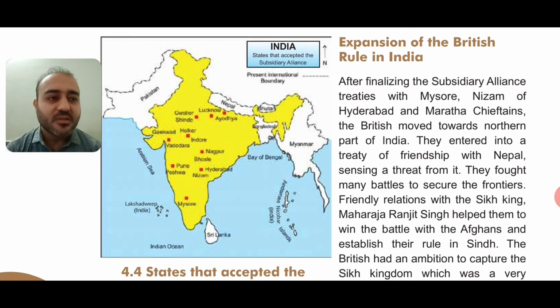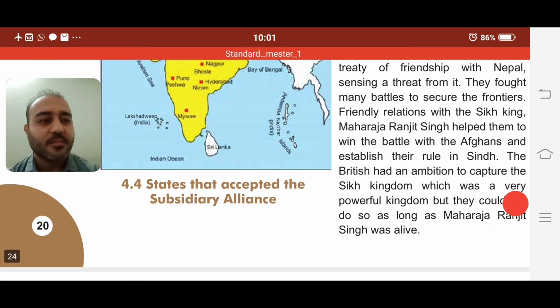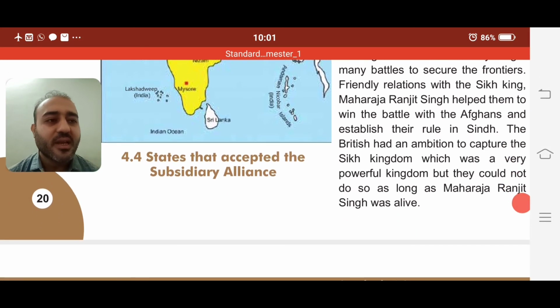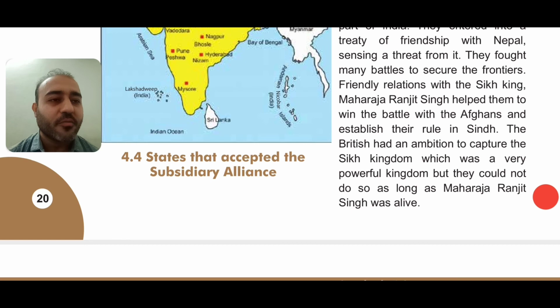Friendly relations with the Sikh king Maharaja Ranjit Singh helped them to win the battle with the Afghans, that is Afghanistan, and establish their rule in Sindh, which is presently in Pakistan. The British had an ambition to capture the Sikh kingdom, which was a very powerful kingdom, but they could not do so as long as Maharaja Ranjit Singh was alive.